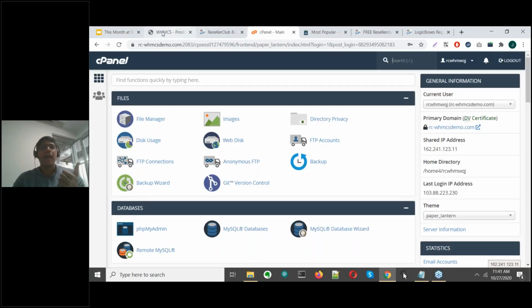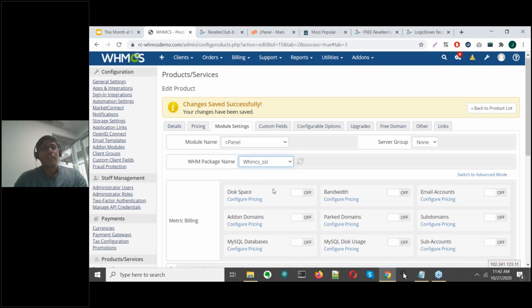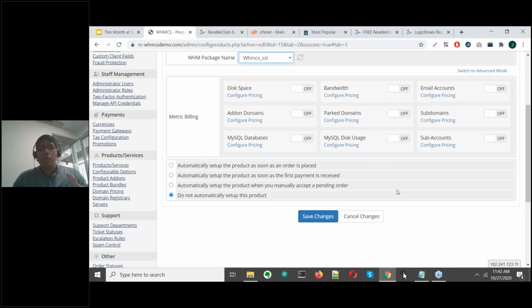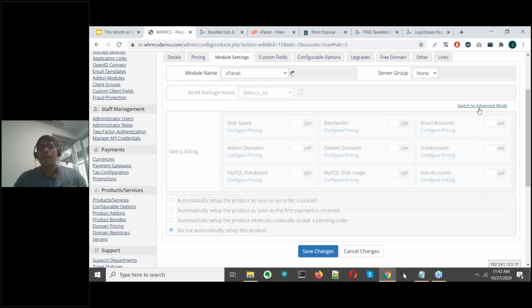So this is a package that I've created on my hosting server, and this package has already been pulled into WHMCS. If there are multiple packages that you've created, so say for your advanced hosting plan, you can select whichever package is appropriate. For the purpose of our demo, we have just one package, so I select that package. Most of these settings are auto configured, but in case you want to have some fine tuning done to these settings, you can always switch to advanced mode.